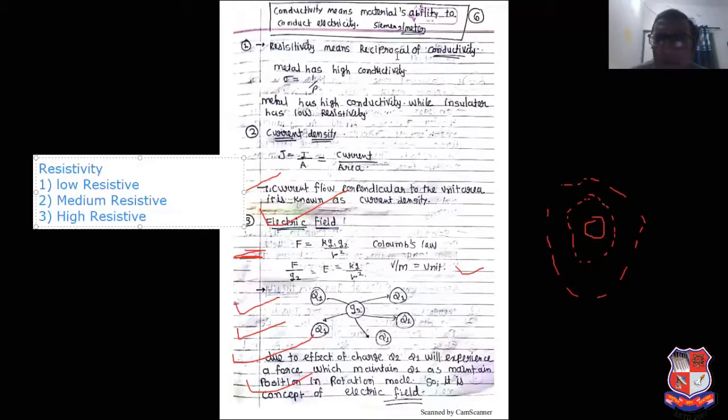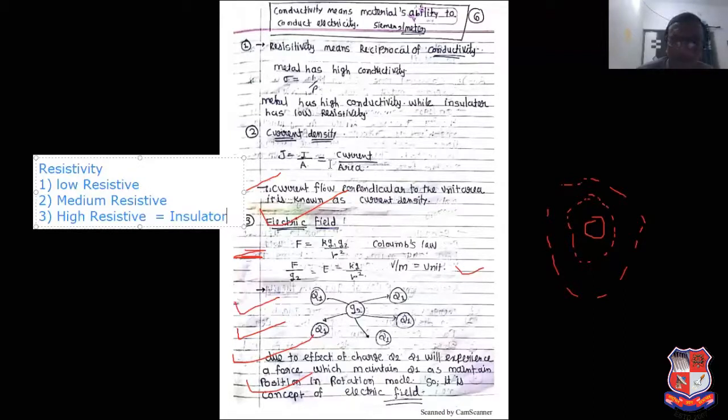Ability to conduct electricity. Low resistive material means what? Conductivity is high, so it can be considered a conductor. High resistive means what? It is considered an insulator. Medium resistive is considered a semiconductor.